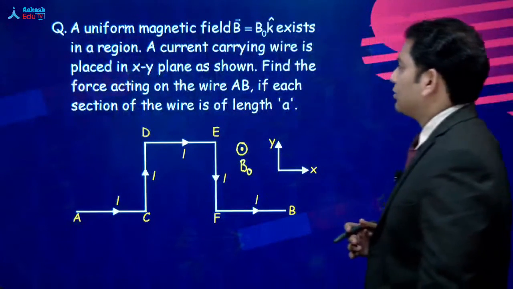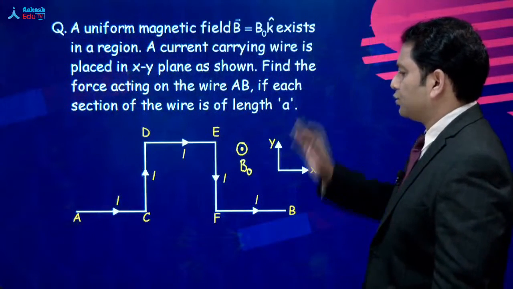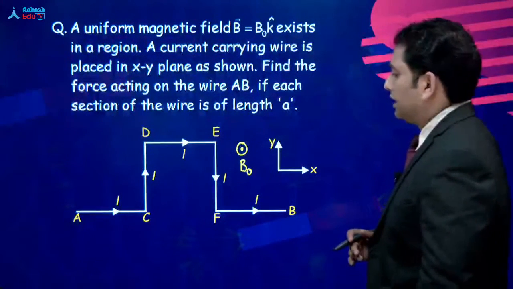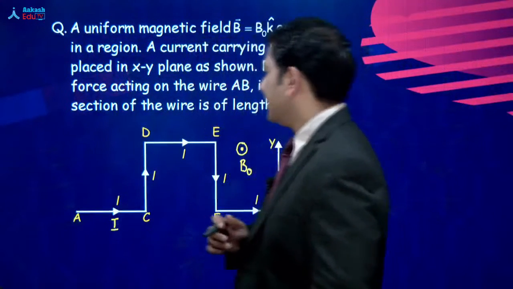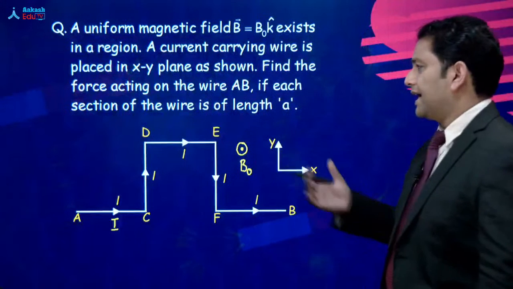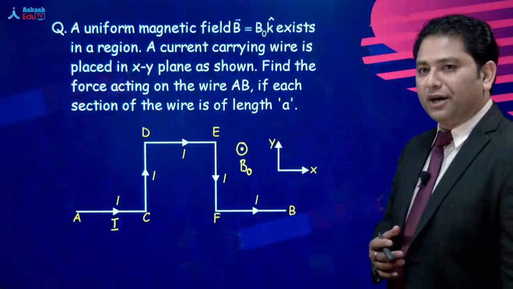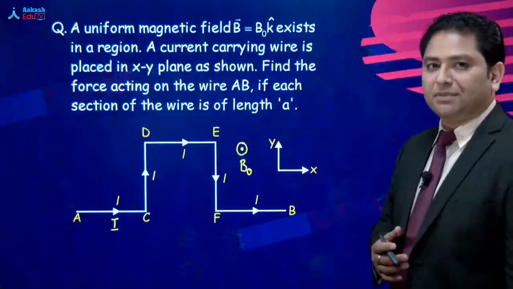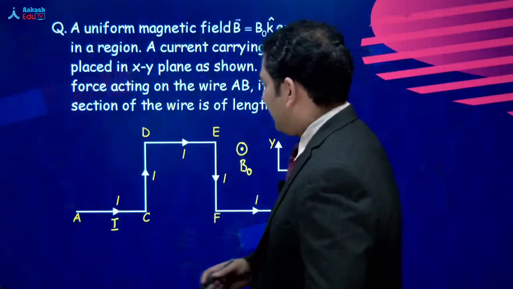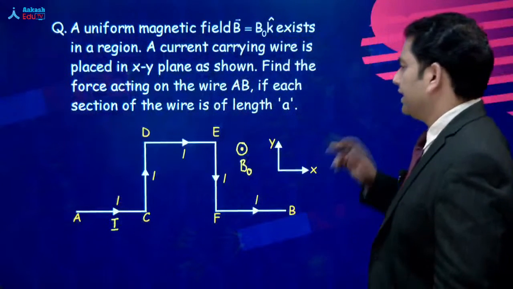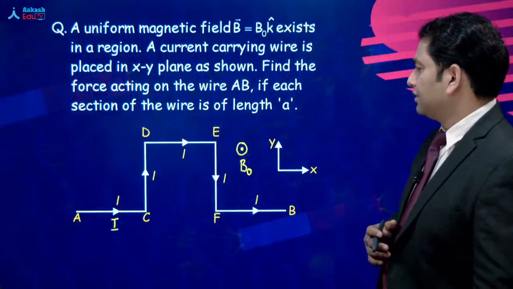A current carrying wire is placed in the XY plane as shown. एक चीज है L और जो current की value है, please take it as I. That's not given, but that had to be given. It's a typo error. राजेंद्र जी ने I type करना भूल गए. Find the force acting on the wire AB. Entire wire AB पे, we've got to calculate the force.